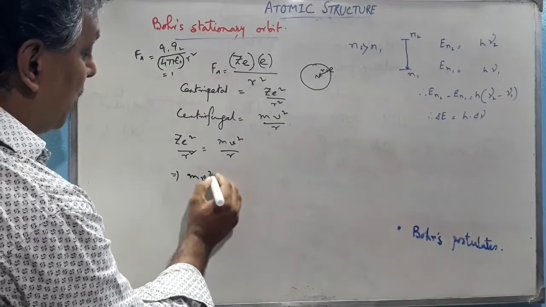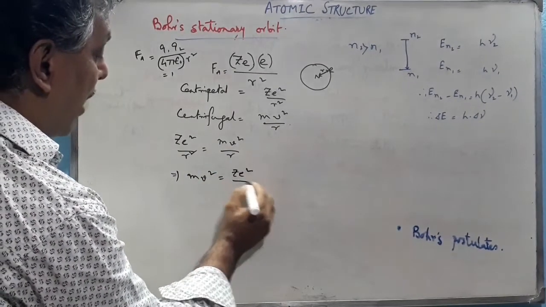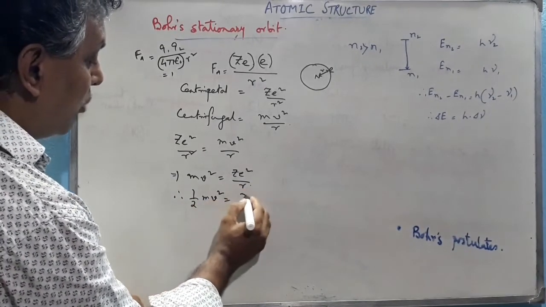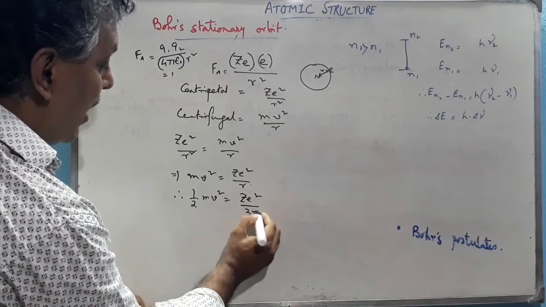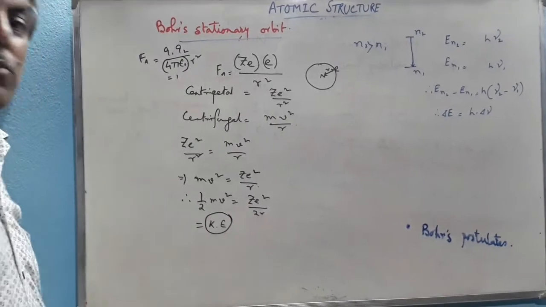So m into v square is equal to Ze square by r. Therefore half mv square equal to Ze square by 2r, and this is called the kinetic energy of that electron which revolves around the nucleus.